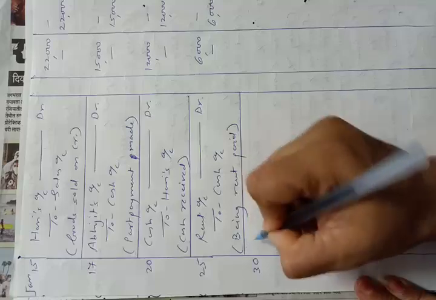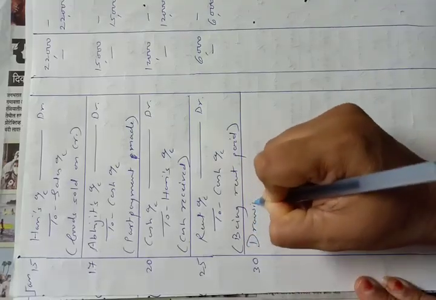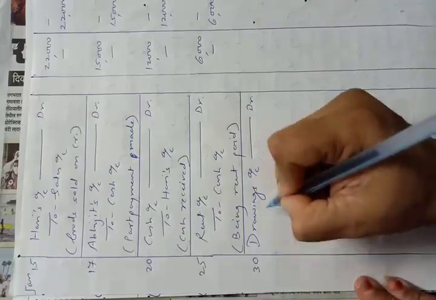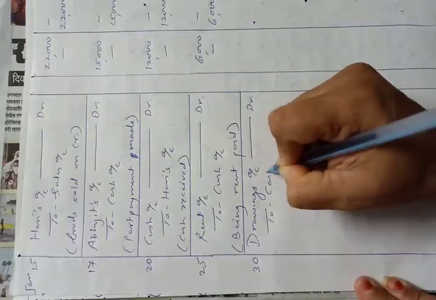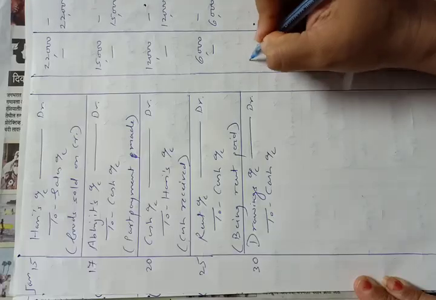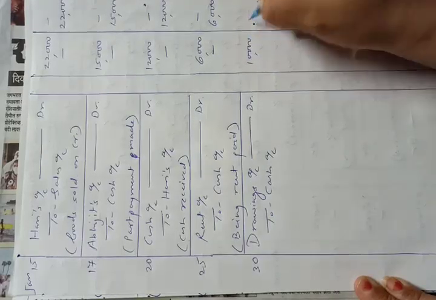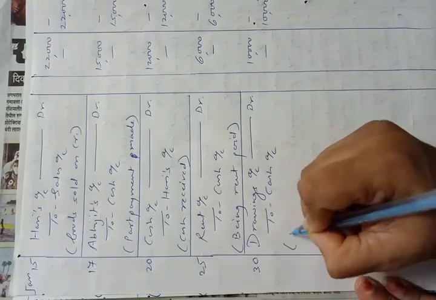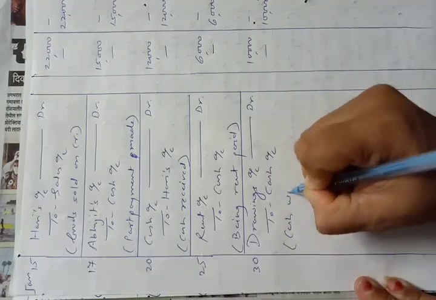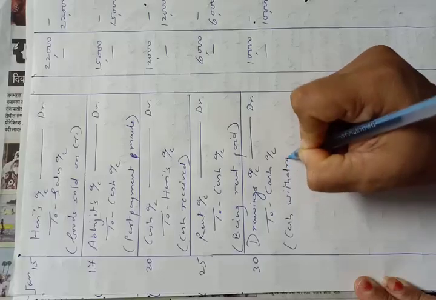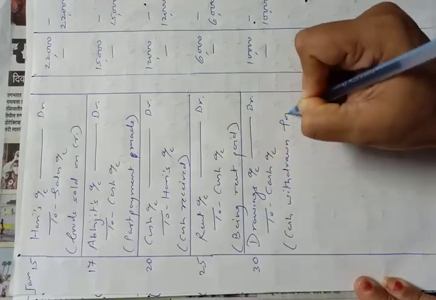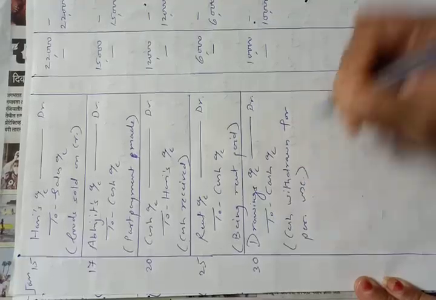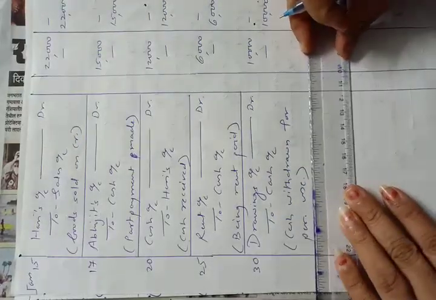So drawings account will be debited. Cash withdrawn for personal use. This will be the narration.